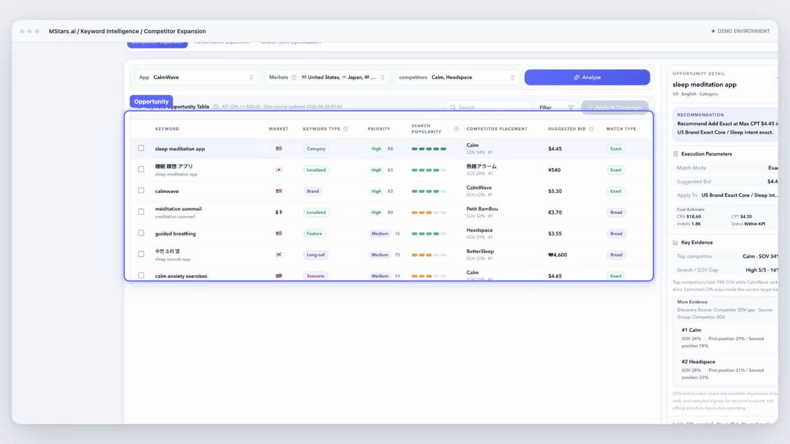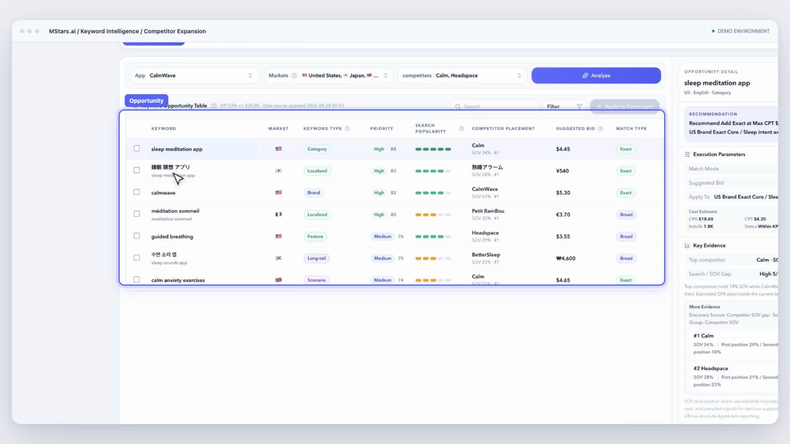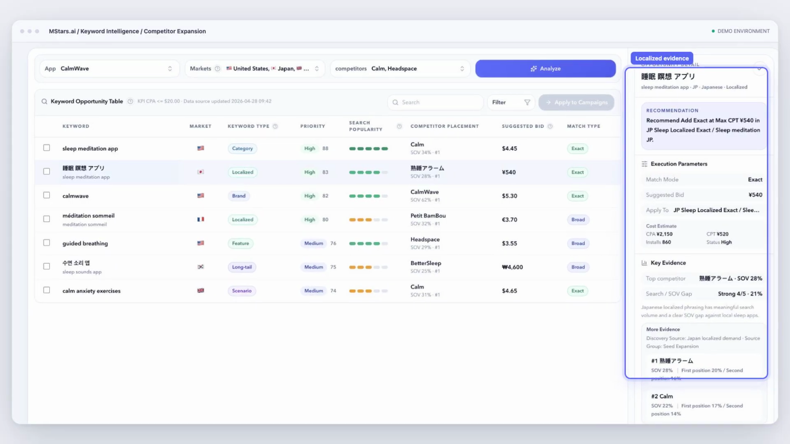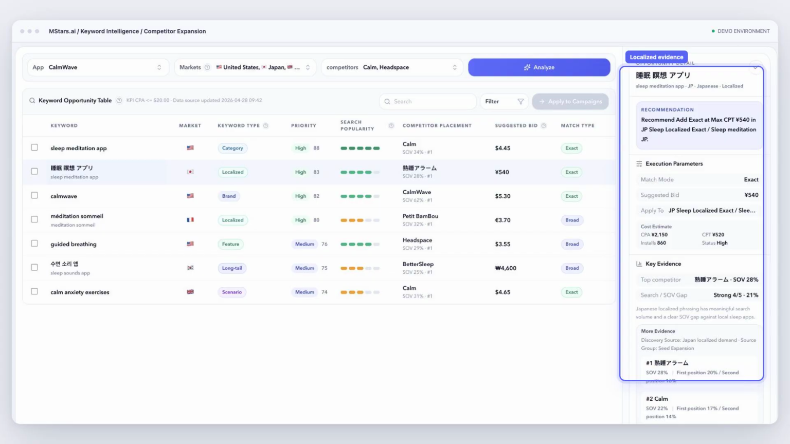Evidence also extends into keyword opportunity. Competitor expansion combines the app, selected markets, and relative or sampled market signals. The operator can move from a ranked opportunity table into a localized recommendation, suggested bid, intended campaign destination, cost guardrail, and supporting evidence. These are MStars decision support signals, not official Apple recommendations.